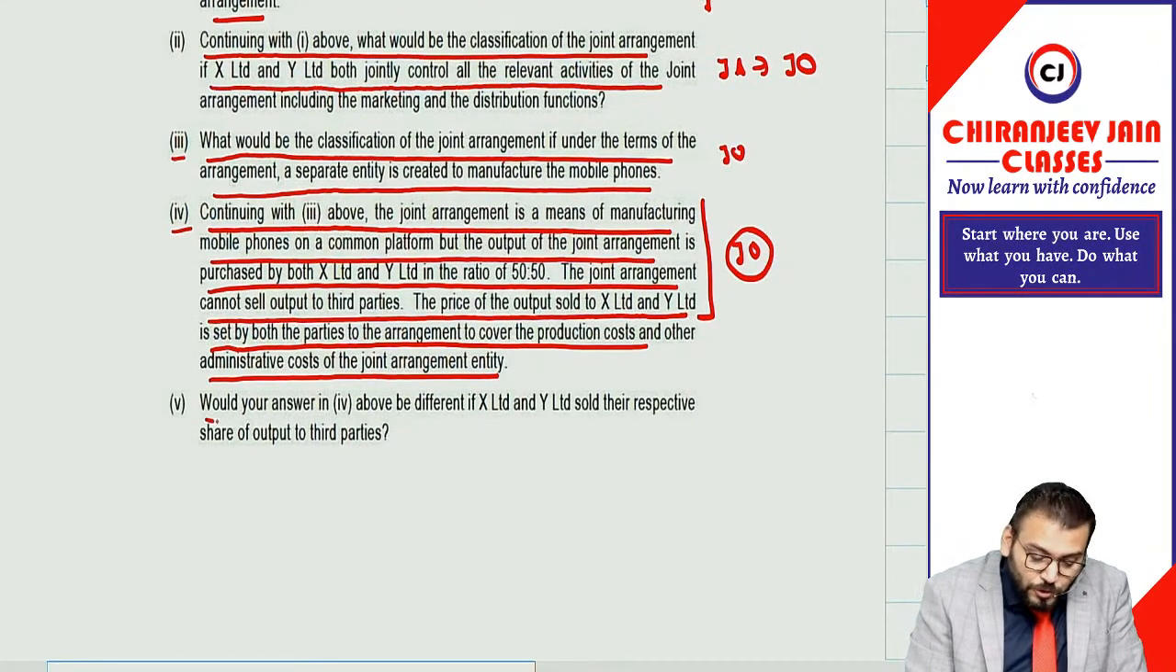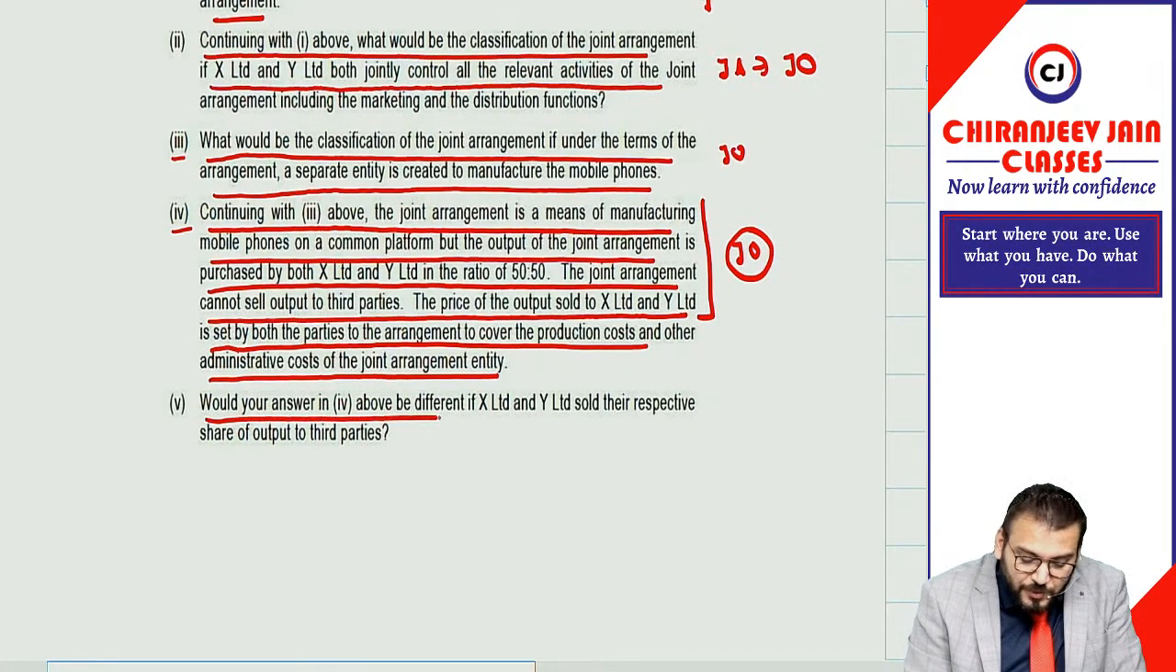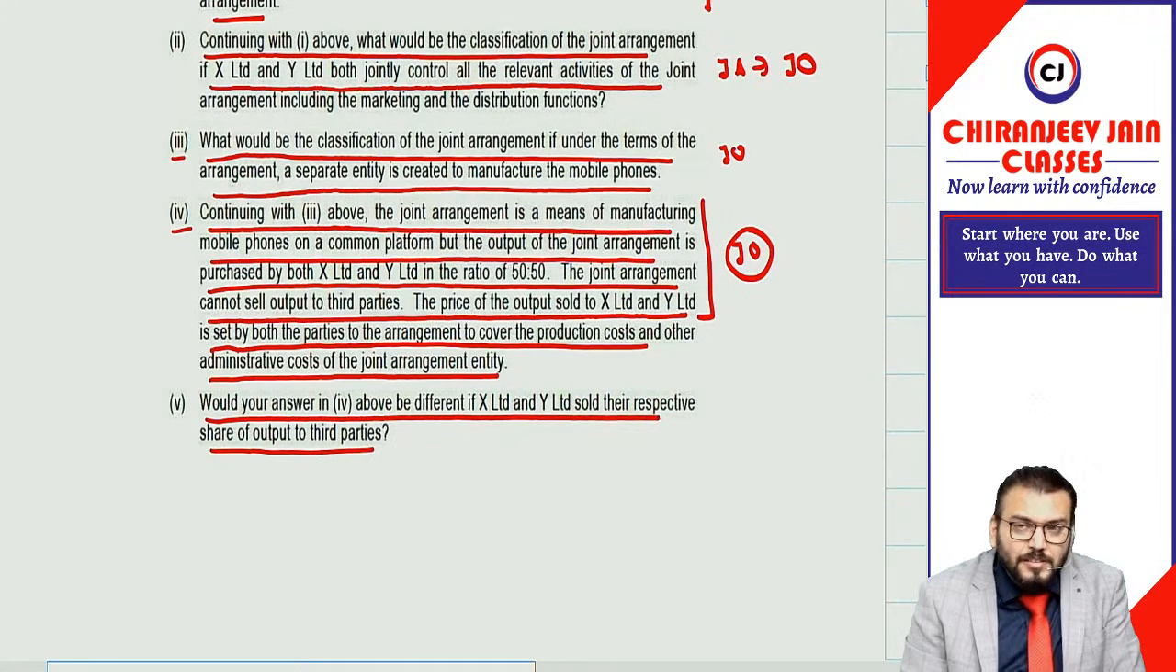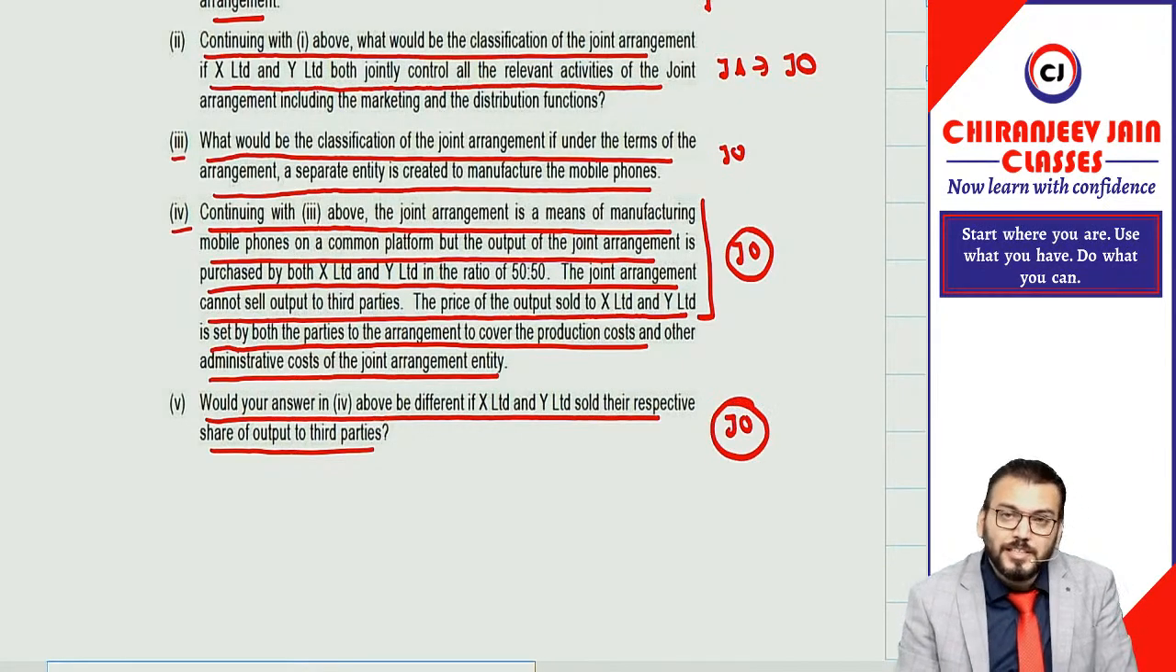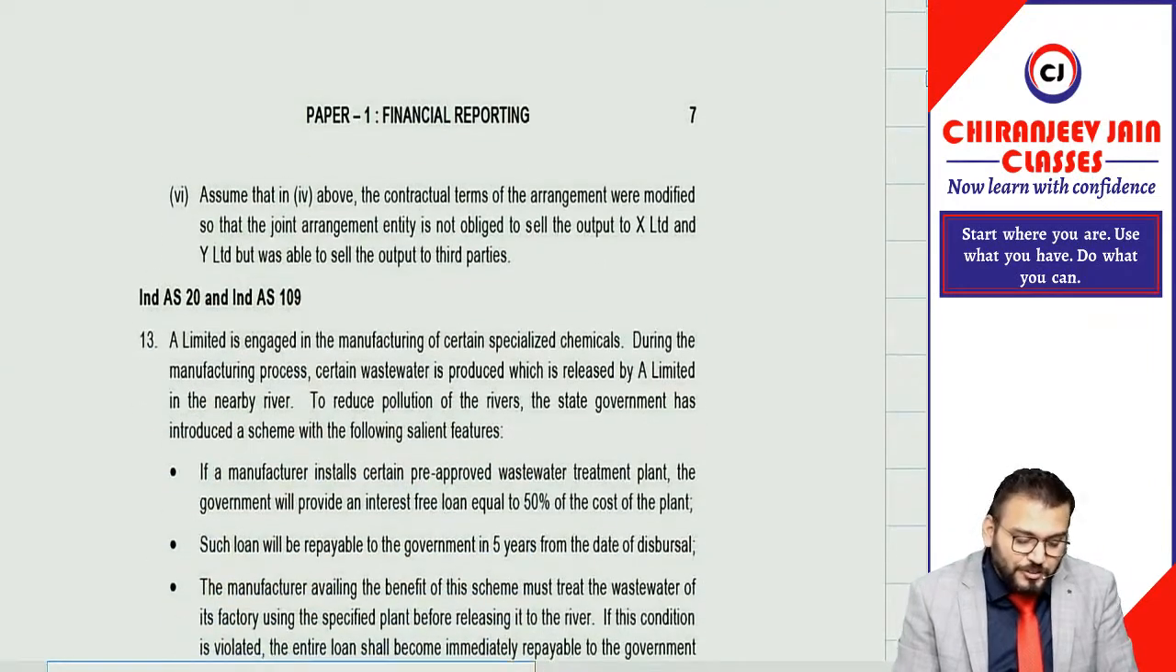Understood? Would your answer in point number 4 above be different if X Limited and Y Limited sold their respective share of output to third party? No, the answer will not be different because X Limited and Y Limited can sell their output received from joint operation to third party. The answer will remain the same. It will be a joint operation only. Correct? Yes, sir.